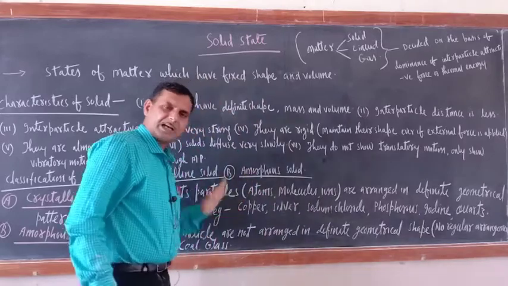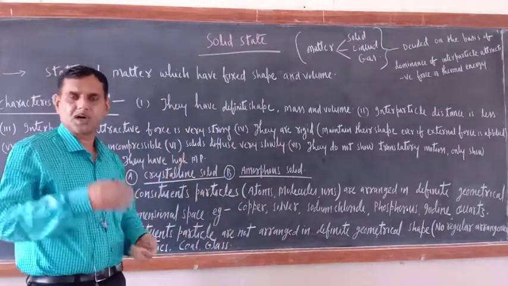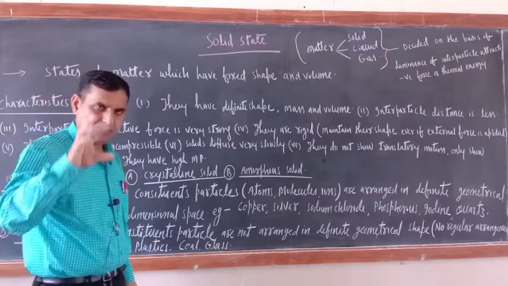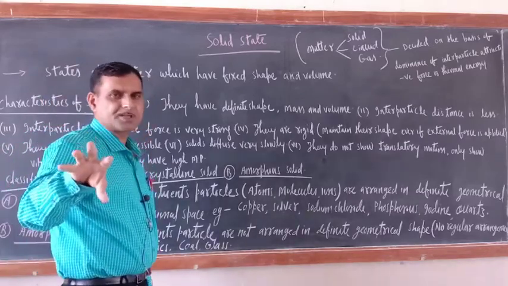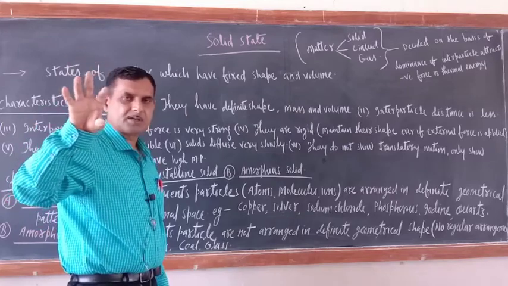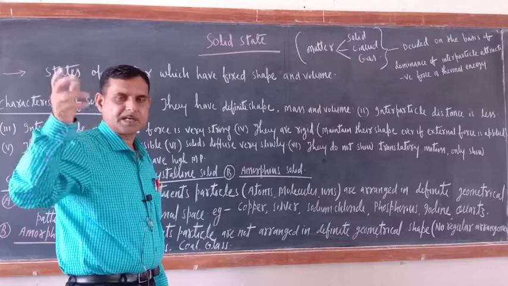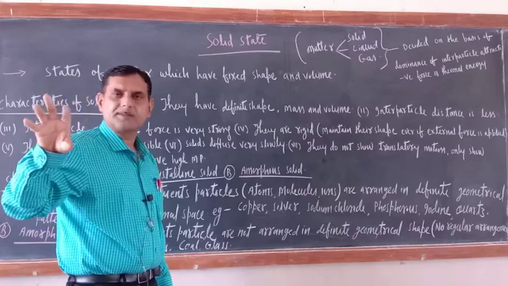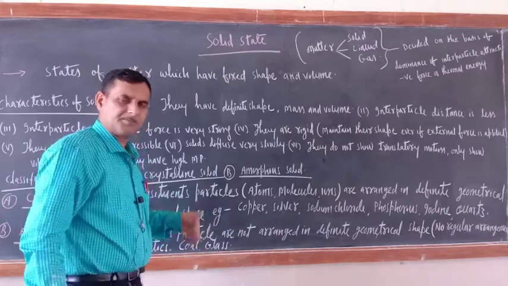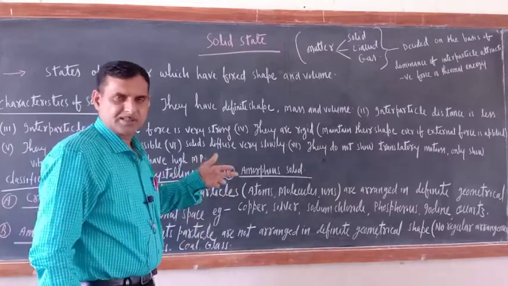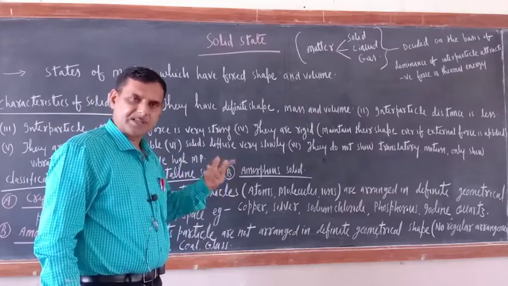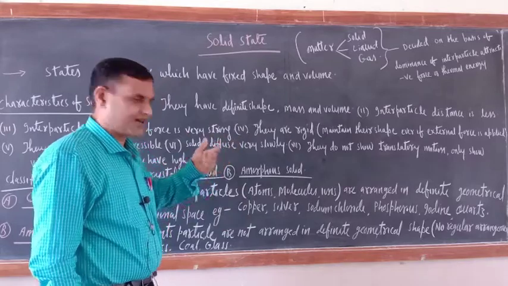So we will classify the crystalline solids also on the basis of type of constituents. In some solids constituent particles are atoms. In some solids constituent particles are ions. In some solids constituent particles are molecules. So accordingly we will classify molecular solid, covalent solid, metallic solid, ionic solid. That is the further point of discussion.